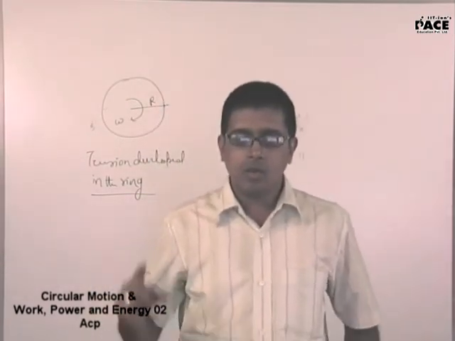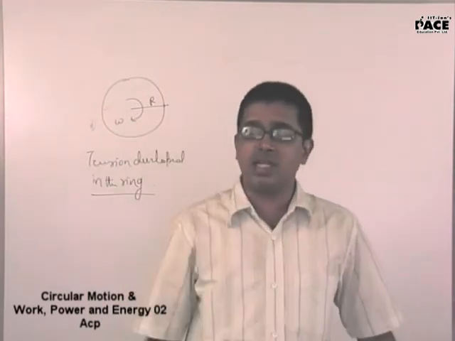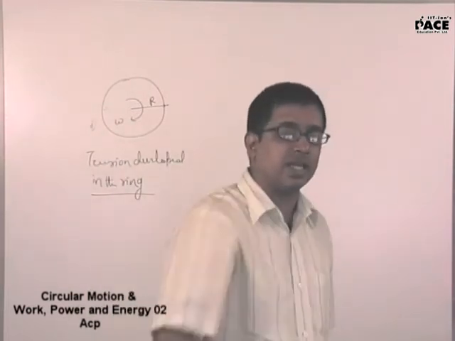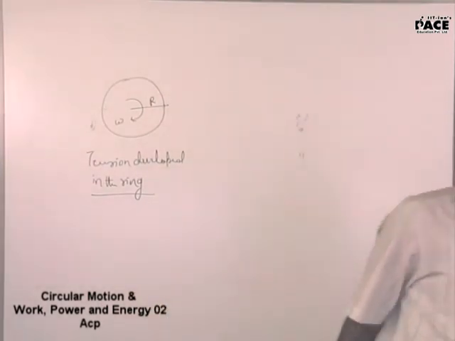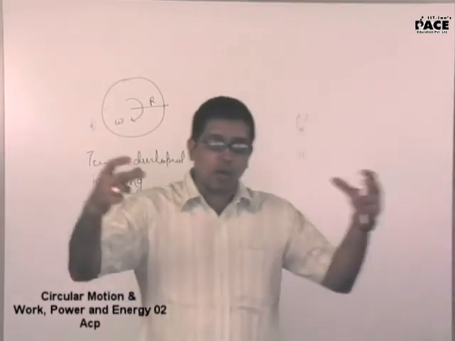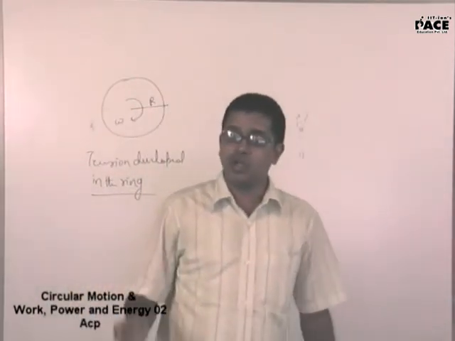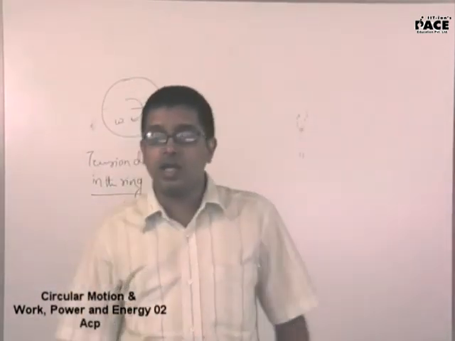So there should be something to provide the required centripetal force for a body to go about in a circular track. There should be an external force. If there is no external force, the mechanical strength of the body should provide the required centripetal force. At least that should do the required job.